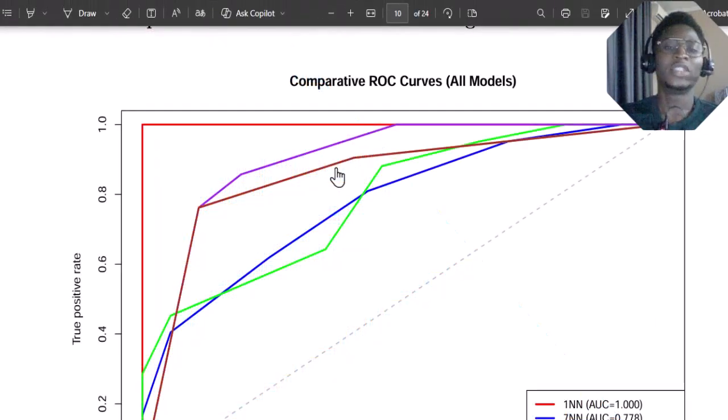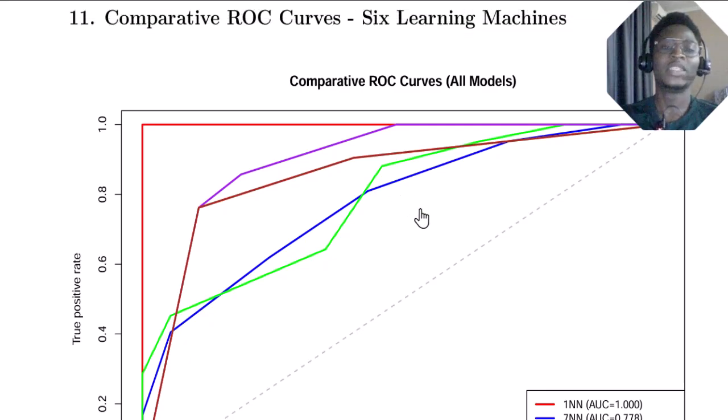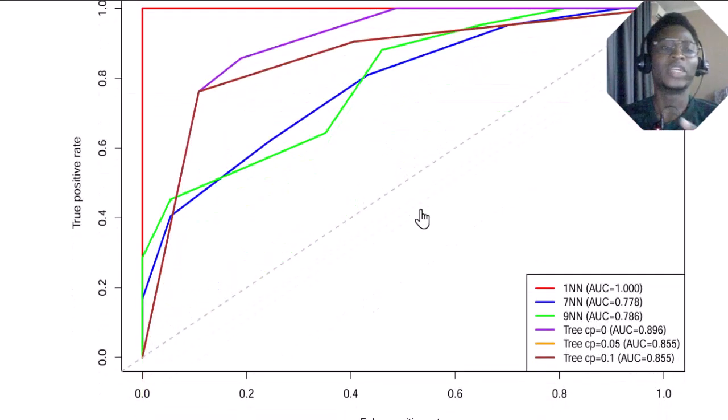In this section, I trained 6 different models. Take for example the k-nearest neighbor: we have 1 nearest neighbor, 7 and 9. For the tree model, we have CP equal to 0, which is telling us that this is a fully grown tree, and also CP equal to 0.05 and 0.1, which are regularized trees.